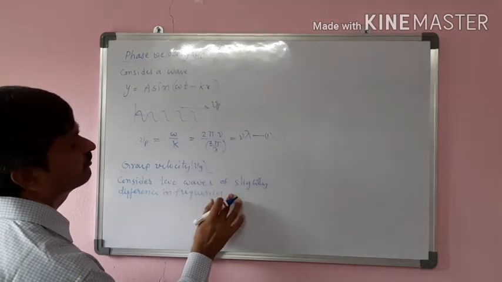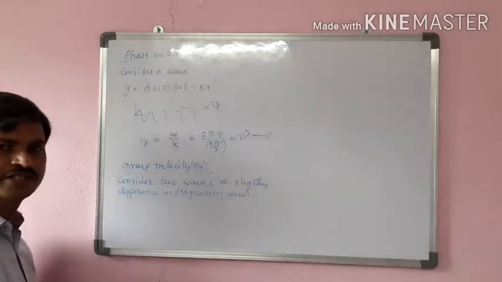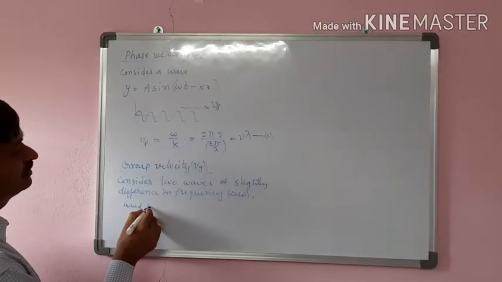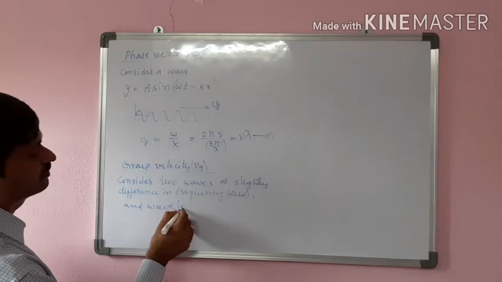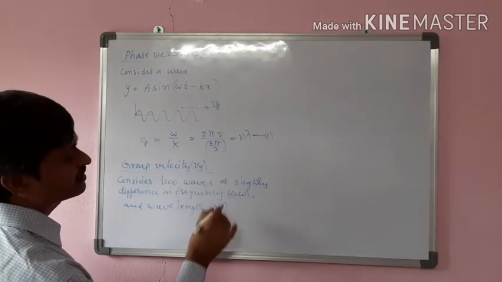Let us say the difference in angular frequency is delta omega, for convenience. When nu changes, angular frequency changes, and wavelength lambda changes. When lambda changes, k changes.